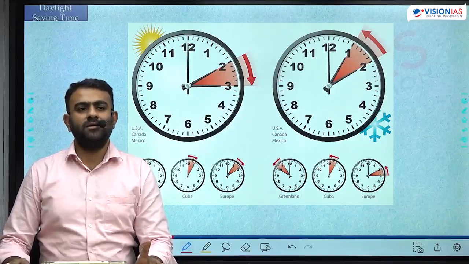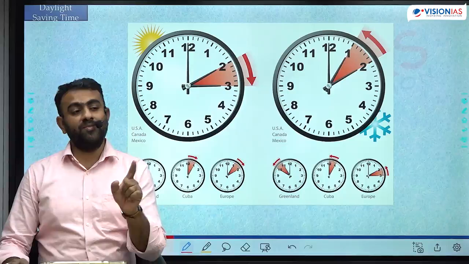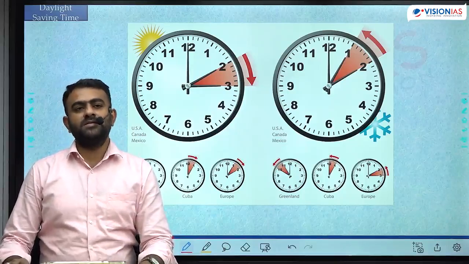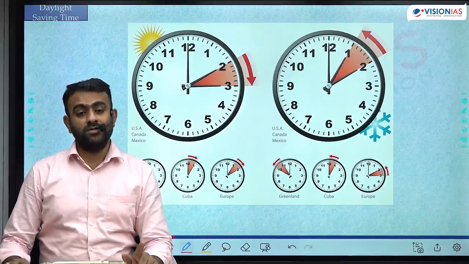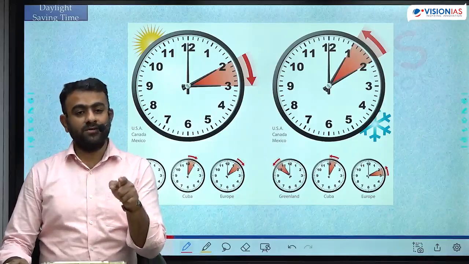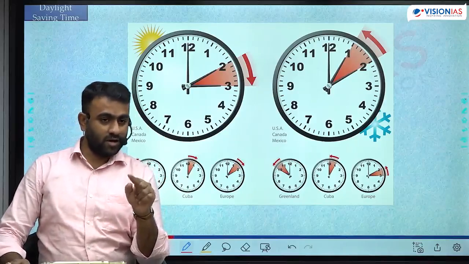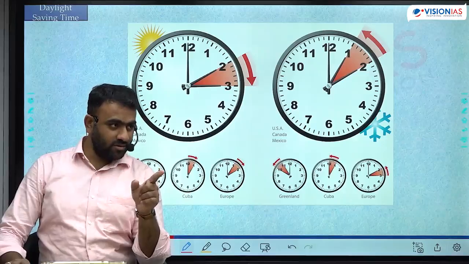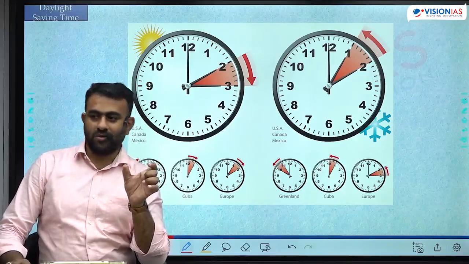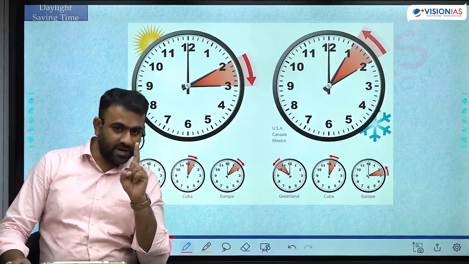So during the summer, the sunrise is happening at 5 o'clock. Sunset is happening at 7 o'clock. If I say आप थोड़ा सा 1 घंटे जल्दी उठ जाओ, rather than getting up at 6, get up at 5. Rather than going to office at 10 o'clock, go to office at 9 o'clock. 5 बजे वापस आ जाओ. 5 से 7 के बीच में जो टाइम है ना, 1-2 घंटे का आपको एक्स्ट्रा टाइम मिल जाएगा. You can spend it in the sunlight.